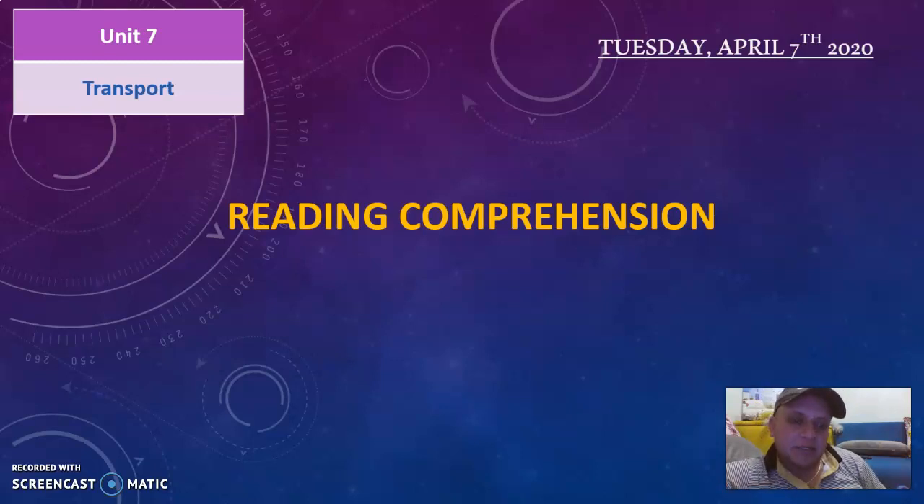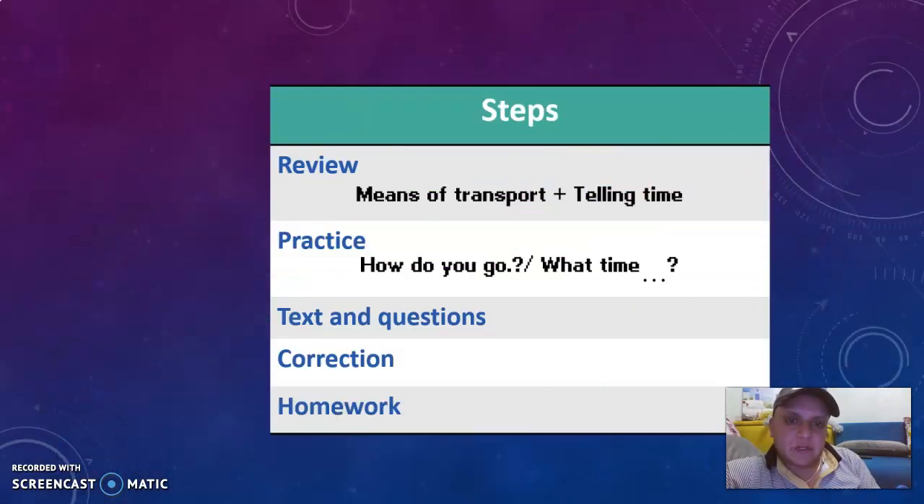We will read a text and try to practice the different words and the different functions, telling time and means of transport. We're going to see how we ask questions and how we answer questions from a text. Okay, move on. Our steps for today are the following.